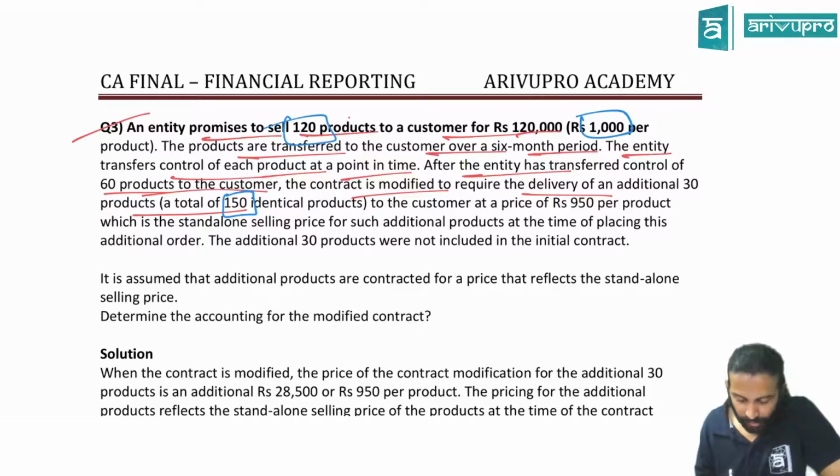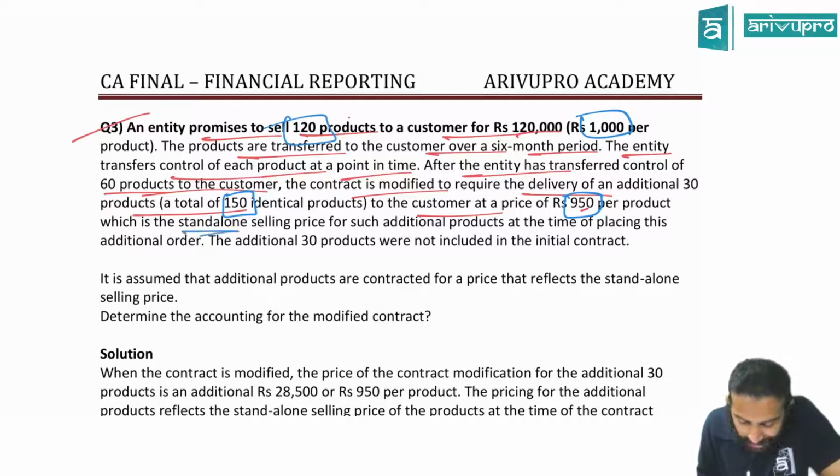Modification has happened. I think you're trying to get what I'm trying to say. I'll read off further. To a customer at a price of 950 per unit. Earlier price was 1,000. Now we are supplying at 950. Read the next line, which is very, very important.